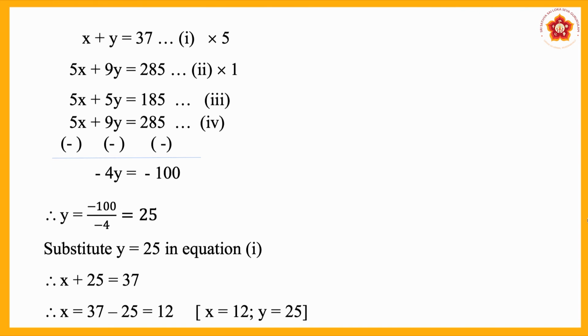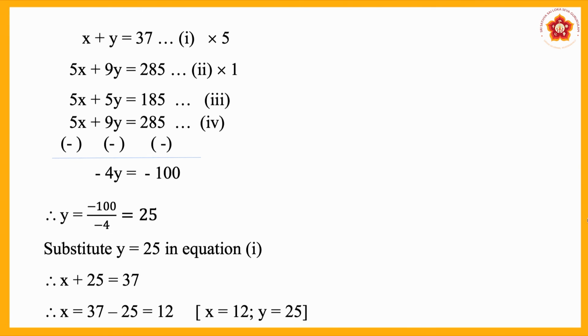If you subtract, you will get minus 4y equal to 285 minus 185, which is 100. So minus 4y is equal to minus 100, that implies y is equal to minus 100 divided by minus 4. Minus divided by minus gives a plus sign. When 100 is divided by 4, you will get 25. Therefore, y value is 25.